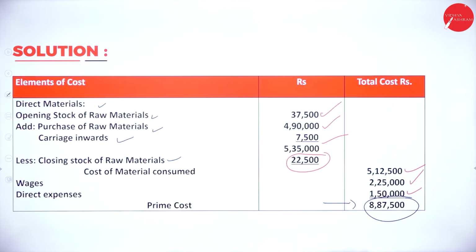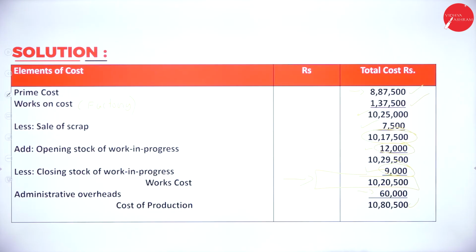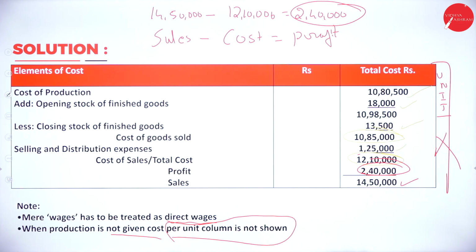This will be your solution, first part. The heading you have to mention is cost sheet. I have not mentioned it here, please mention that cost sheet. This will be the continuation of your solution. This is also your continuation. Along with your answer, I have made 2 notes also.